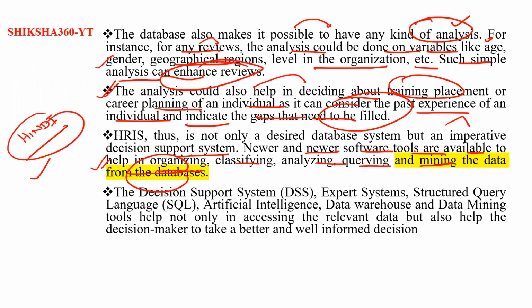So the decision support system, DSS, expert system, SQL, that is structured query language, artificial intelligence, data warehouse, and data mining tools help not only in accessing the relevant data, but also help the decision maker to take a better and well-informed decision.